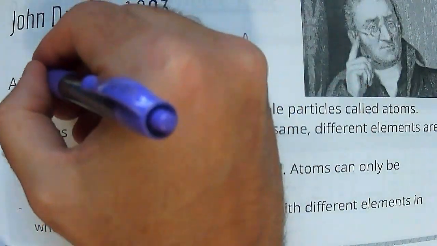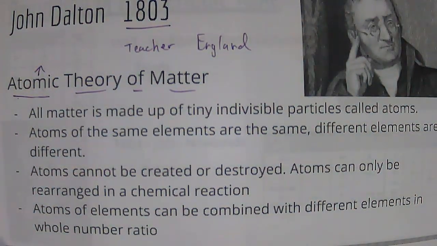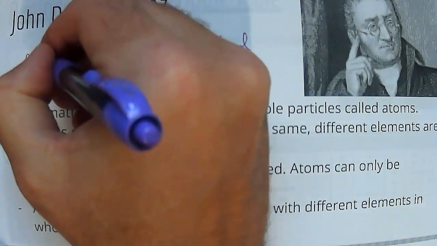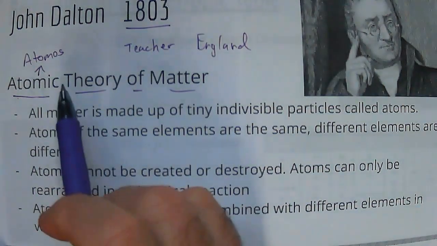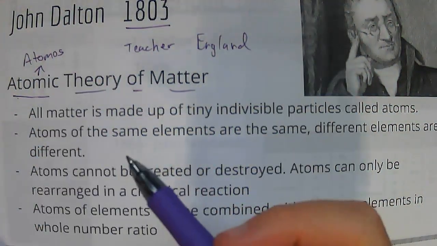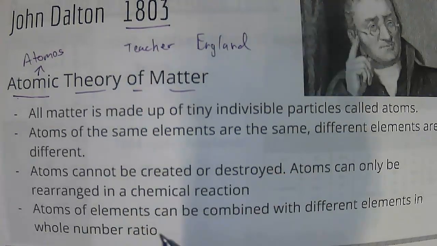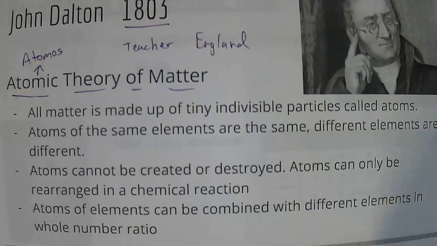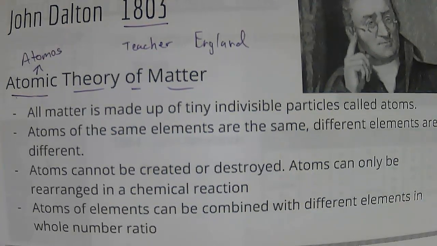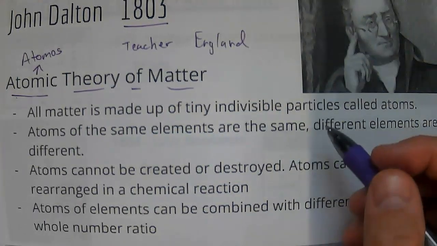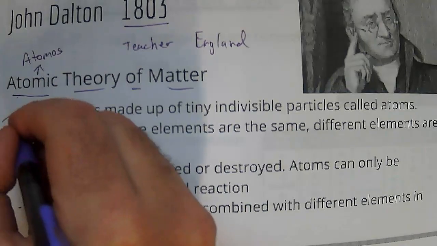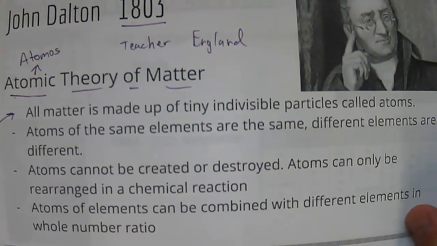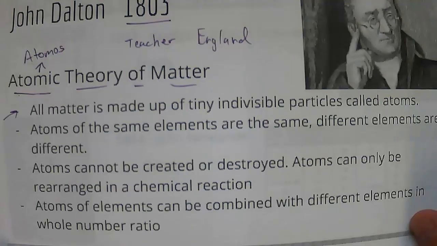And so remember that Democritus came up with atomos. Well, he decided that atomos was the right place to go. So he came up with these 4 points to the atomic theory, and they're probably the basis of everything that we do in chemistry. So these are very important. Okay? And so what we know is that all matter is made up of tiny indivisible particles called atomos.